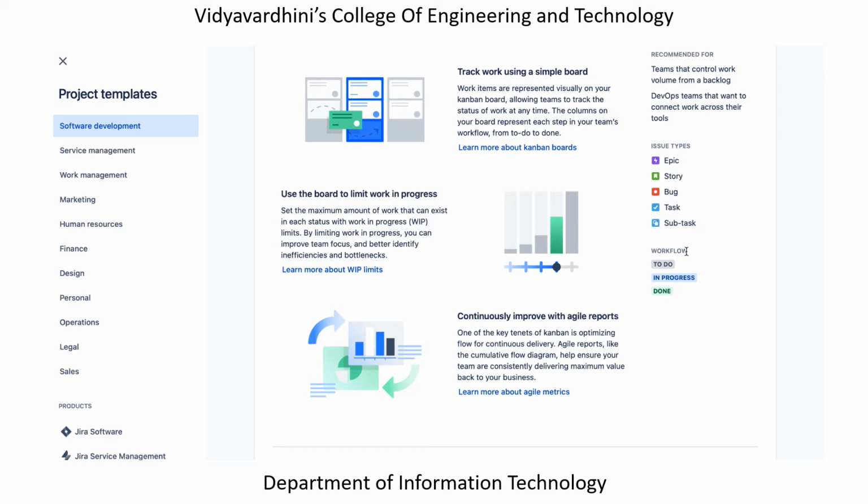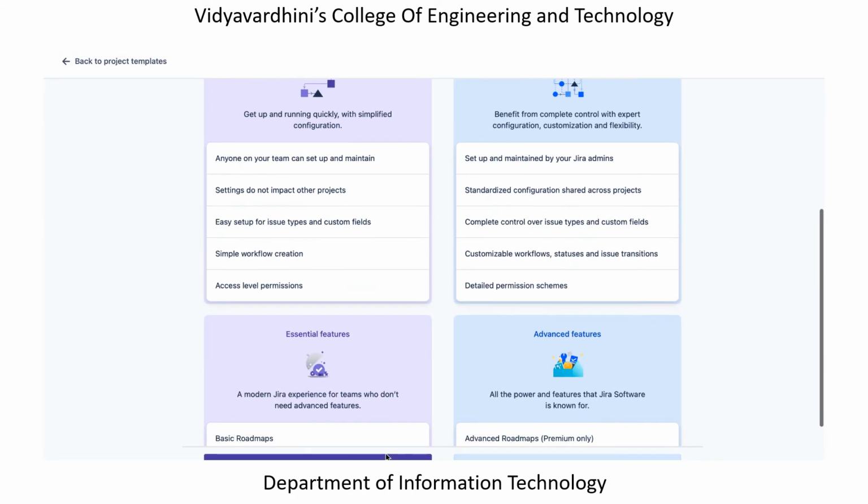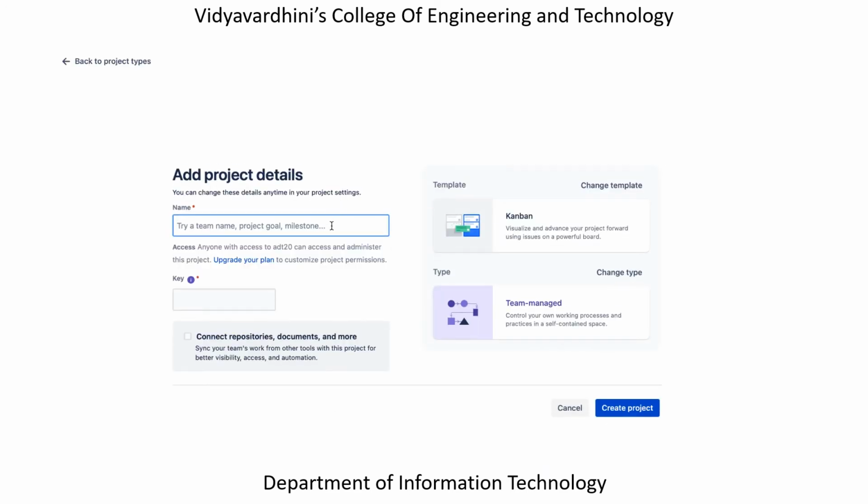So multiple workflows are there. In the free trial you have 3, or you can simply use the default template, where in the free trial it is a team managed project. Just enter the name of the project that you want, so project 1, you can give any key, or the default also works, and you can create a project.